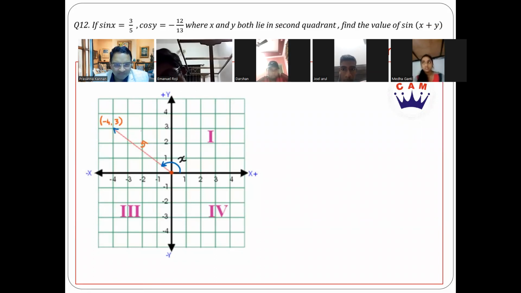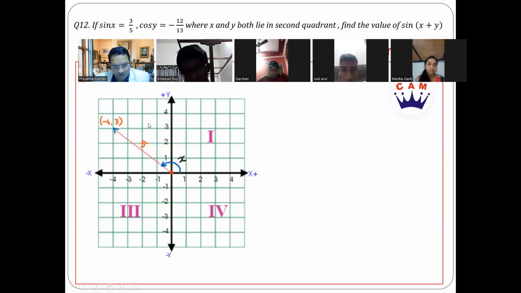So the other point is 4. But because it is in the second quadrant, x is negative. So the point is not 4, 3, but it is minus 4, 3. And the distance is 5.